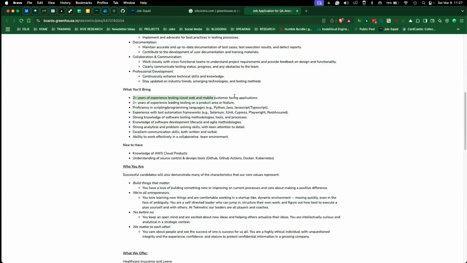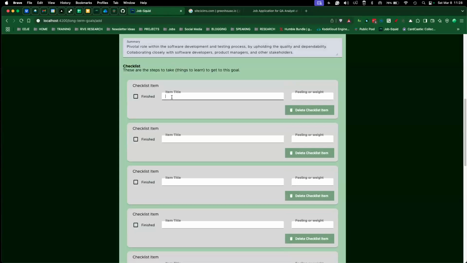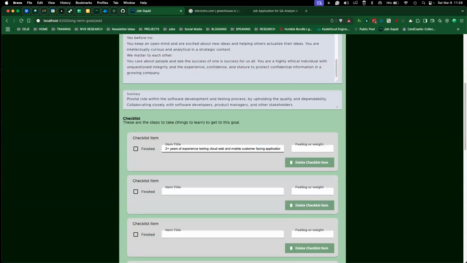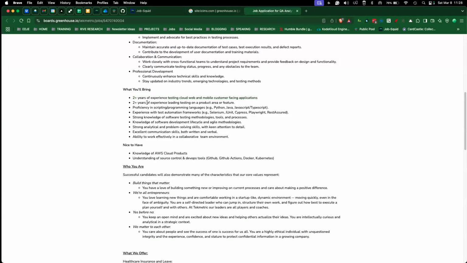So 2+ years of experience in cloud mobile applications, testing those. Okay. Well, I don't have any experience testing those. I want to keep this kind of short. Oops, sorry. Kind of short. Okay. Cloud, web, mobile facing. Okay. Testing cloud applications. Shorten that down. I don't really want a long one. It's okay if you have a long one. Things will wrap. Testing products, blah, blah, blah, areas of feature.